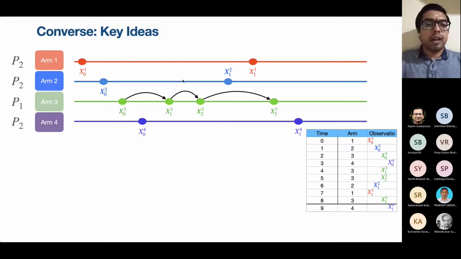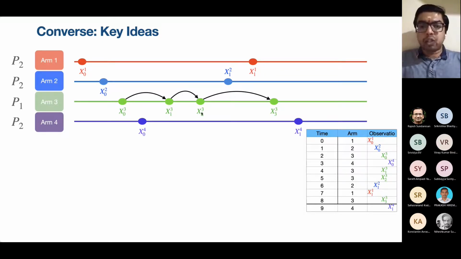This is the idea. Let's focus on arm 3. It was selected 4 times in this example. Its local clock evolved 4 times, and then we had x03, x13, x23, x33. The superscript is the arm, the subscript is the time. Now notice that first x03 was observed, then when x13 was observed, there was a transition from x03 to x13.